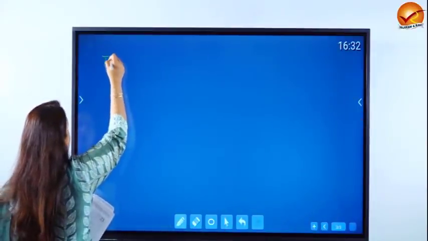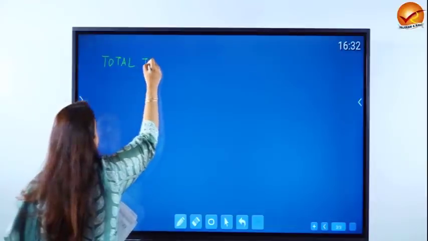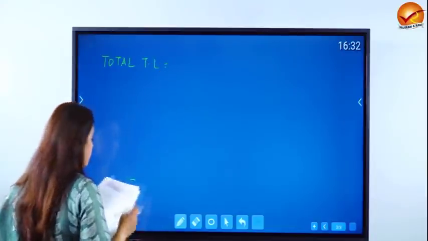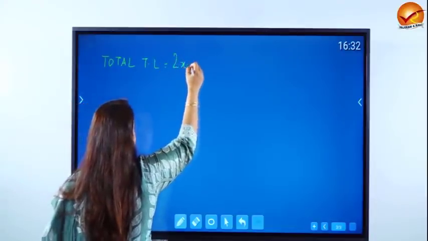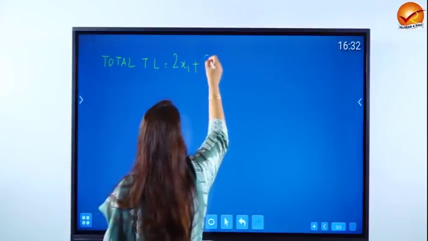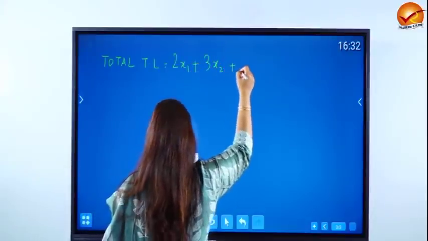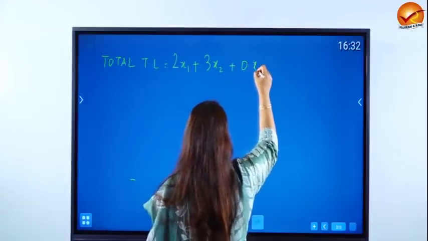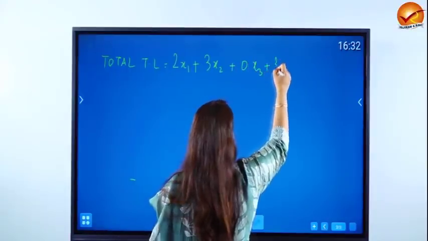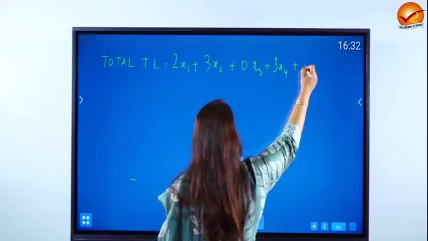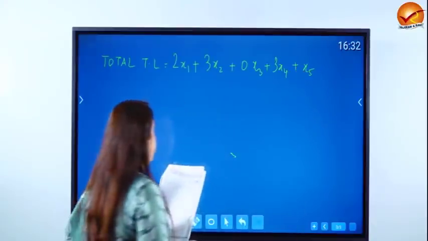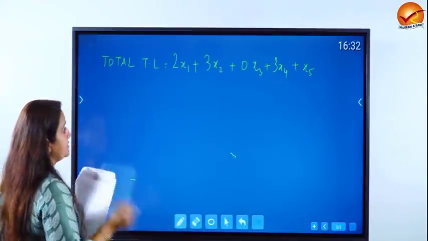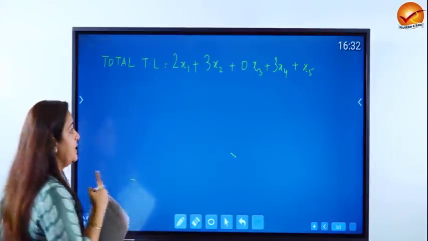So the total trim loss is going to be nothing but, for case 1, 2x1, then there was 3x2, then there was 0 times x3, which of course you may not write, 3x4 plus x5. This is the trim loss, and what is our objective? We would like to minimize it.